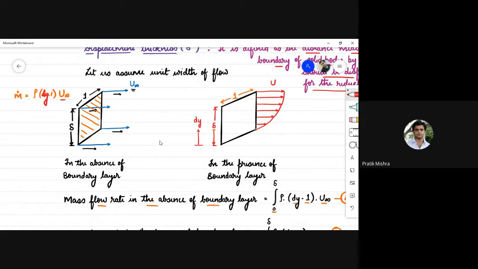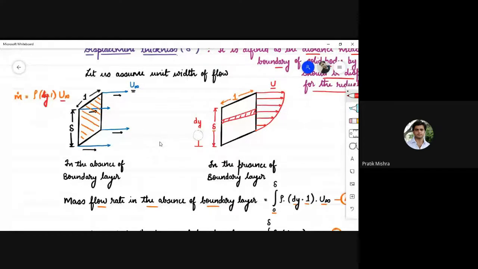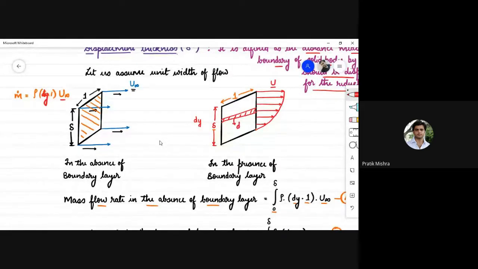But whereas if the velocity gradient is existing, then the amount of fluid passing through this section, say this is the dy strip, this dy into 1, the mass flow rate passing through this strip will be, say this velocity is u, it will be rho dy into 1 into u. अगर आपको एंटायर सेक्शन के लिए निकालना है तो you need to integrate from 0 to delta. You will get the mass flow rate of the entire section, and clearly we can observe that the mass flow rate of this section at which the velocity gradient is existing is certainly less than the mass flow rate of a section at which the velocity is constant through its entire depth.